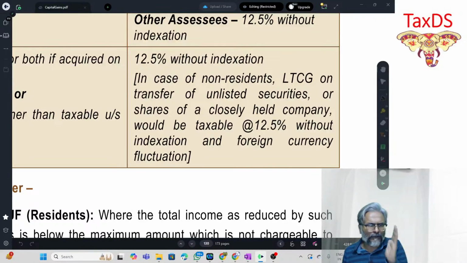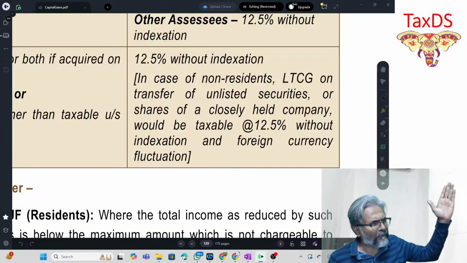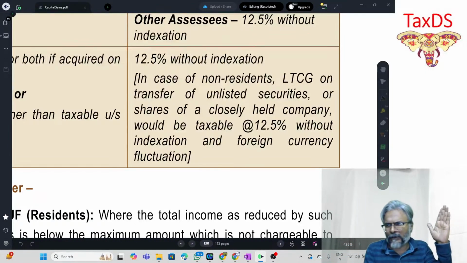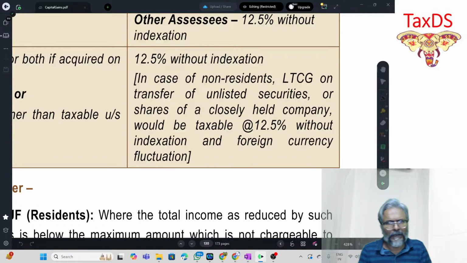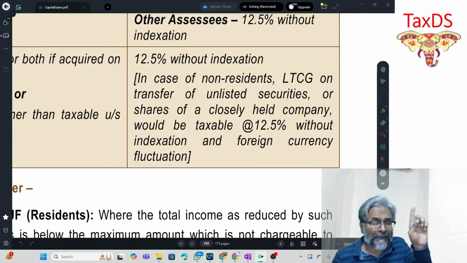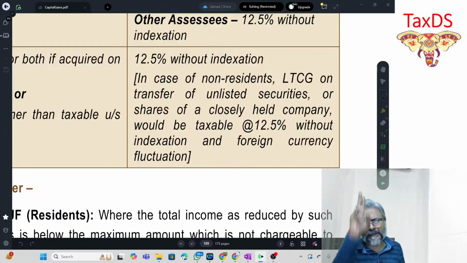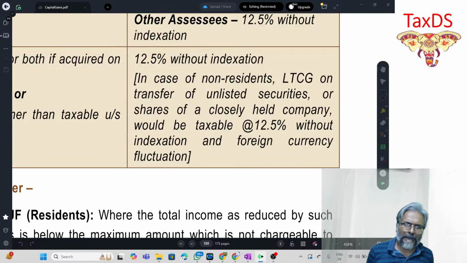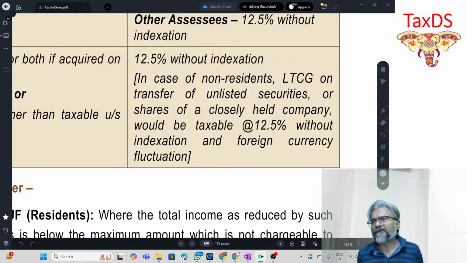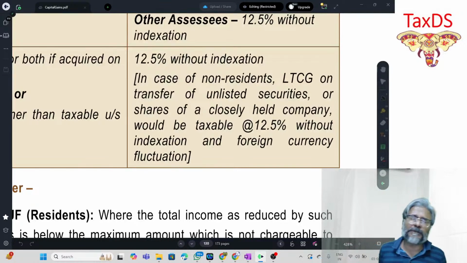Check if the question involves land and building that has been purchased before 23rd July 2024 and the transfer has taken place on or after 23rd July 2024. Then in the tax liability computation, not in the capital gains computation, there are two alternatives. Alternative one: without indexation, 12.5% is charged on the long-term capital gains. Alternative two: with indexation, the long-term capital gains computed are charged at 20%, whichever is beneficial.